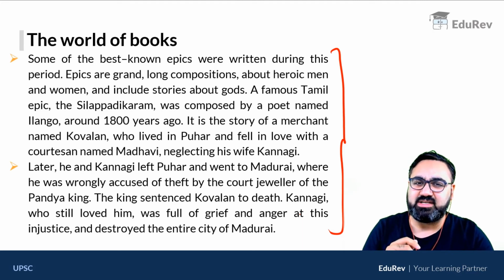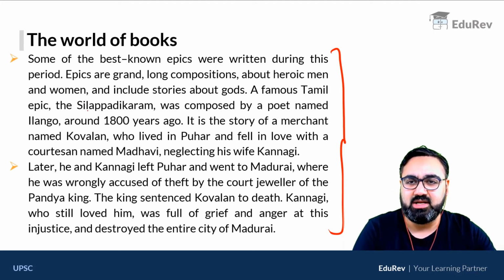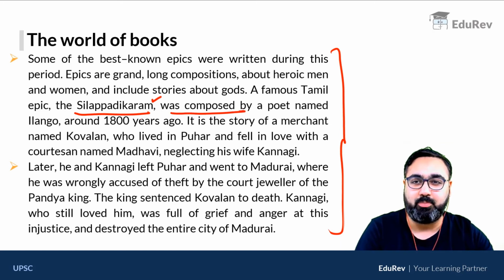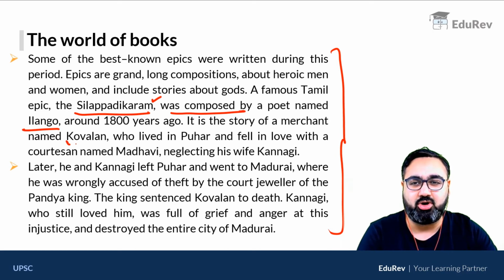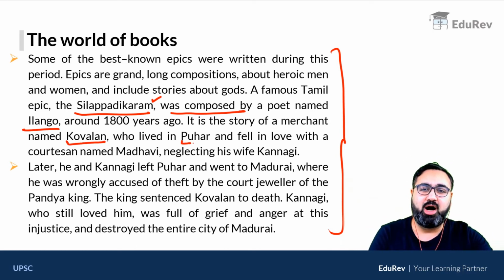There were many epics written in Tamil language. For example, Silapadikaram was composed by a poet called Ilango. It is a very famous story about a merchant called Kovalan who lived in Pohar or Kaveri Patnam. He fell in love with a lady working in the court called Madhavi, although he had a wife called Kannagi.